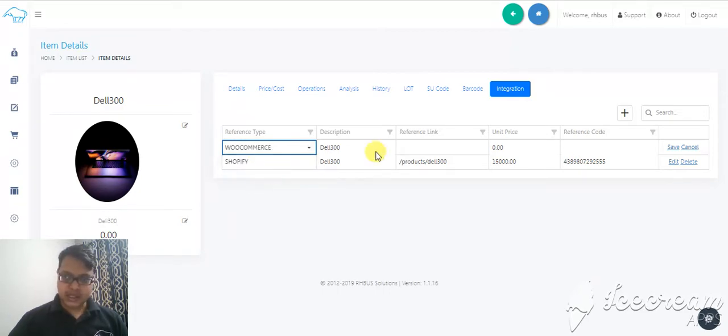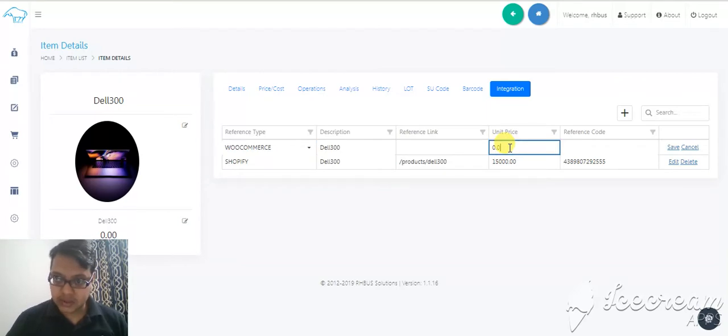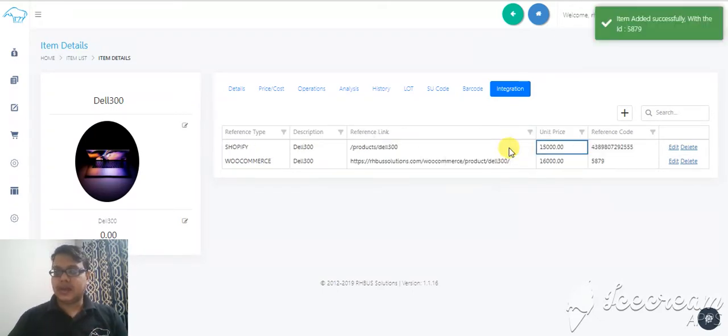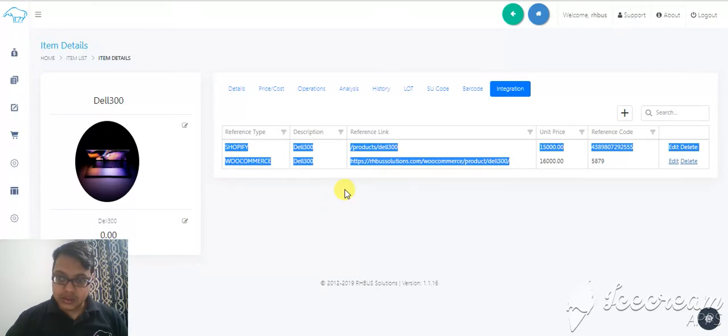One click on this, so I can set up the price on the WooCommerce, what price I want to sell it for. So I'll say I want to sell it for 16,000 rupees. Click on enter. So it will take a few seconds. That means it's uploading in your WooCommerce and you are live now. So you just generated a link here. So let's copy the link.